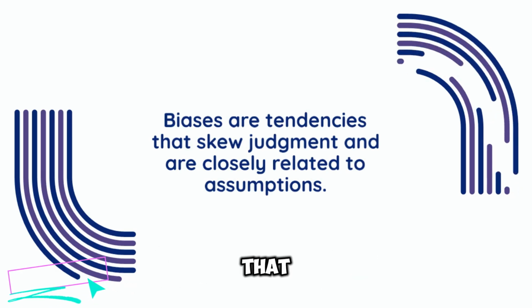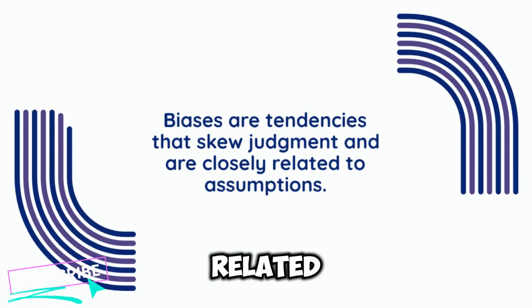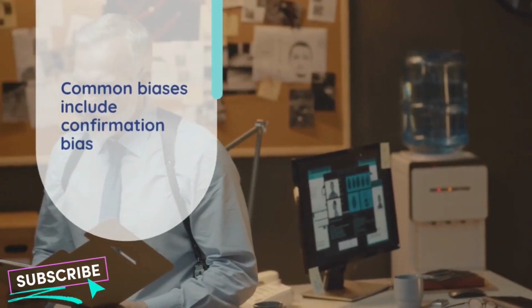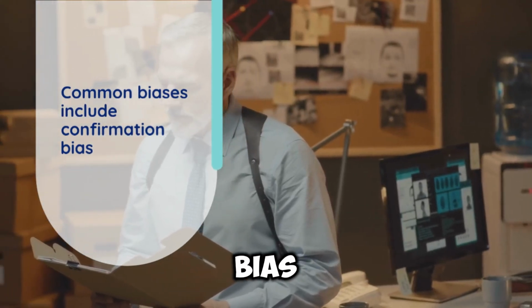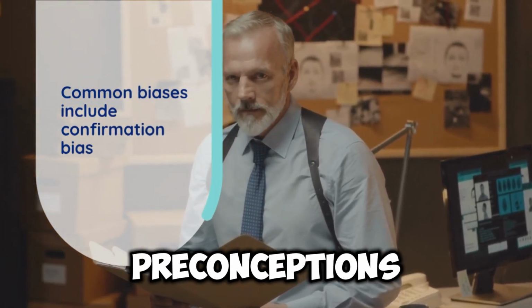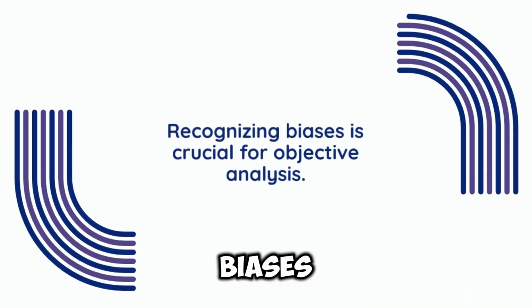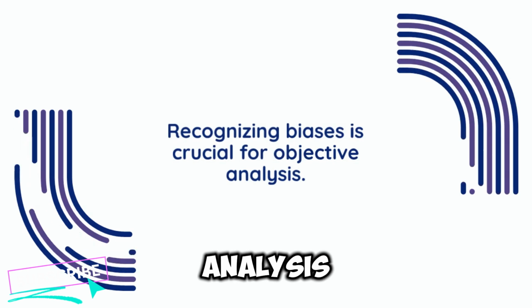Biases are tendencies that skew judgment and are closely related to assumptions. Common biases include confirmation bias, favoring information that confirms preconceptions, and anchoring bias, relying too heavily on initial information. Recognizing biases is crucial for objective analysis.